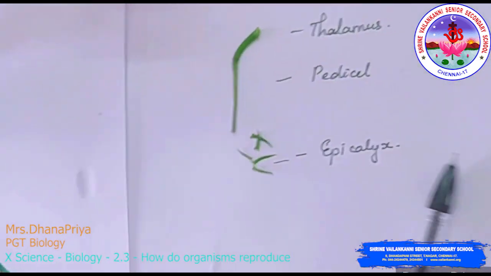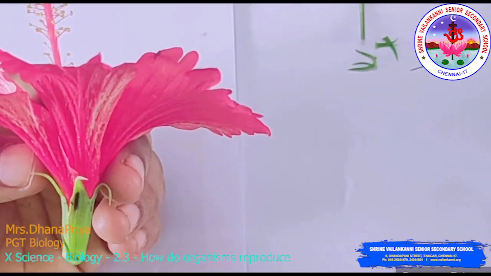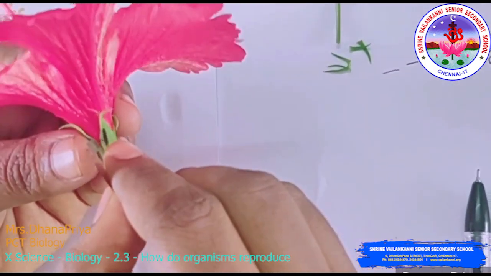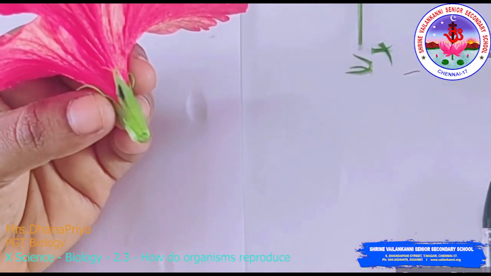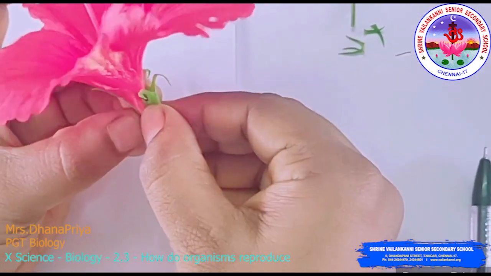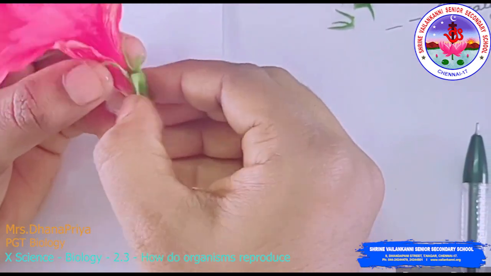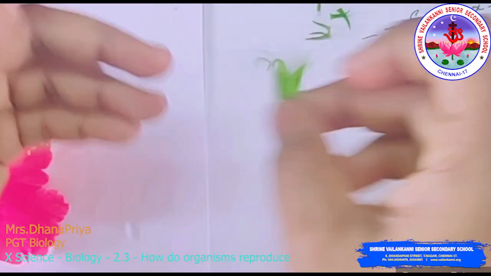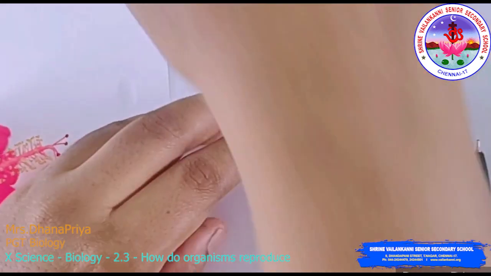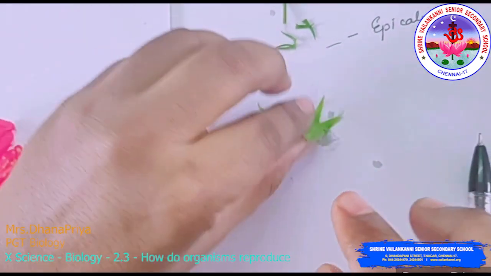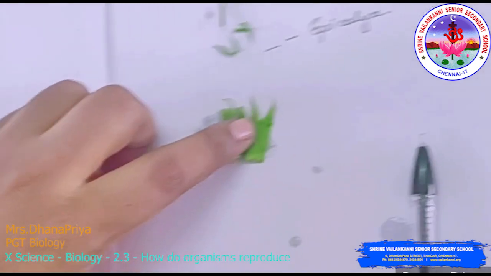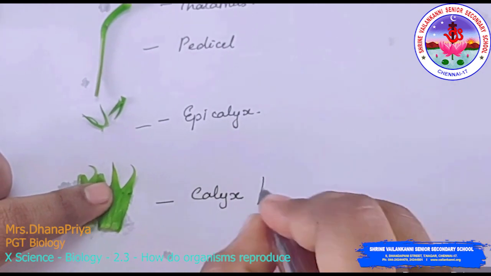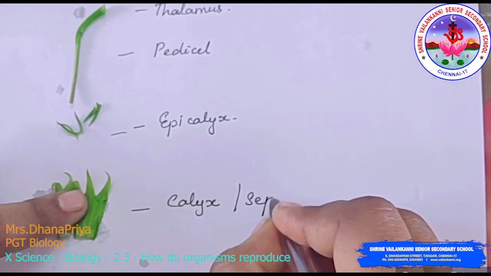I don't have a dissection needle in my home, so today I use a blade to cut this. You just cut the calyx part and you can remove the calyx. So you can see the calyx, 5 in number. The calyx is otherwise called what? Sepals.